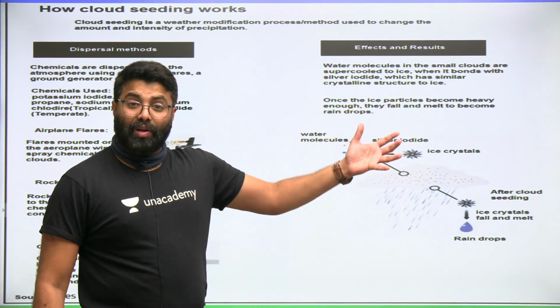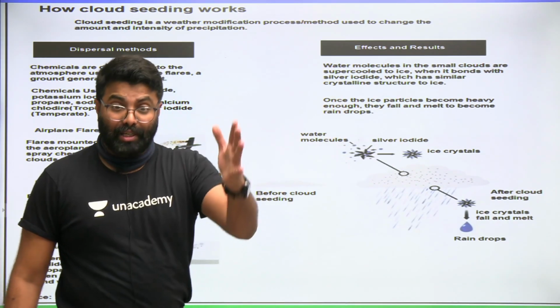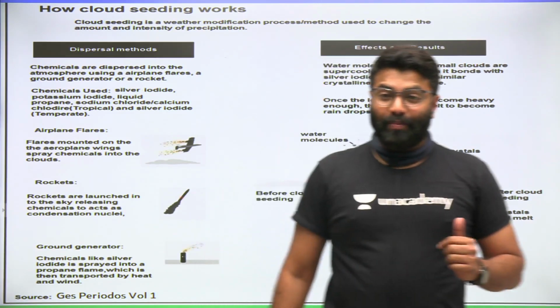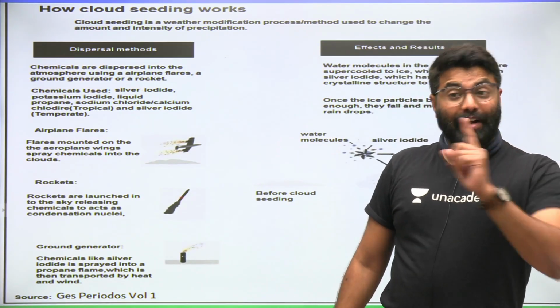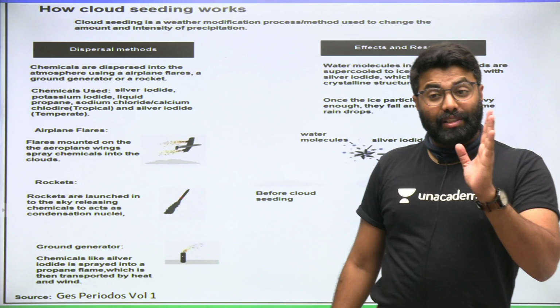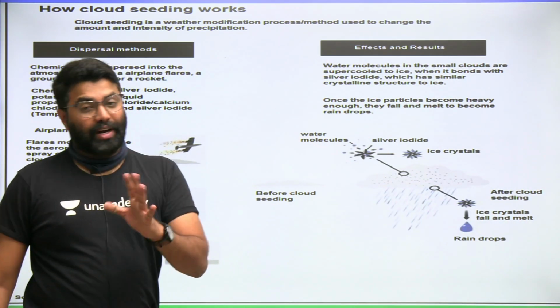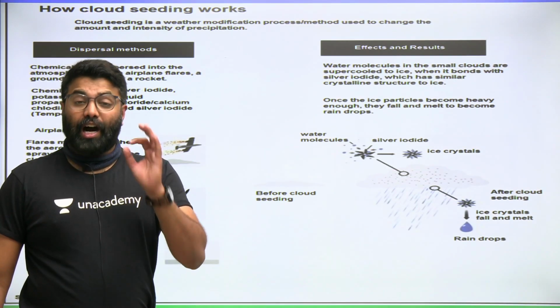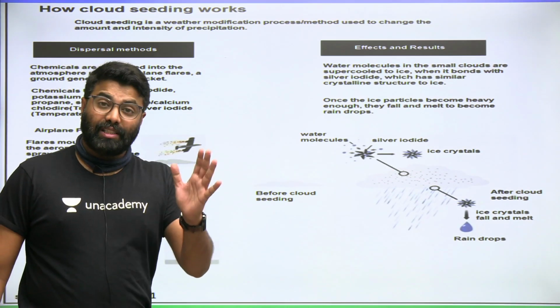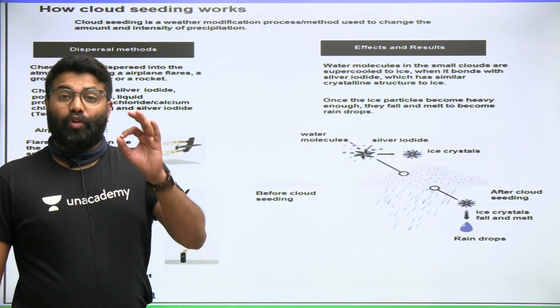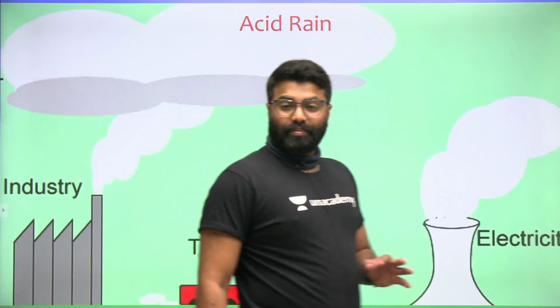So this is artificial introduction of dust particles to induce cloud formation and rainfall. Friends, please remember, this gives us artificial rain. So cloud seeding gives us artificial rain. Cloud seeding is the artificial introduction of dust particles into the atmosphere to induce cloud formation and rainfall.